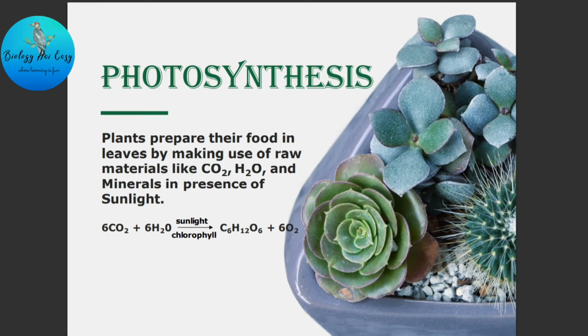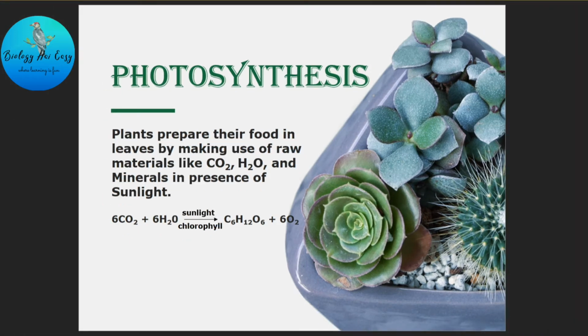Now, chlorophyll can trap sunlight, and by using carbon dioxide and water in the presence of sunlight, plants can prepare their food, which is glucose or starch, and they also evolve a gas, oxygen, which is required by other organisms for their respiration process. So in this way, plants are capable of synthesizing their own food. And organisms like heterotrophs have to depend on plants for food.